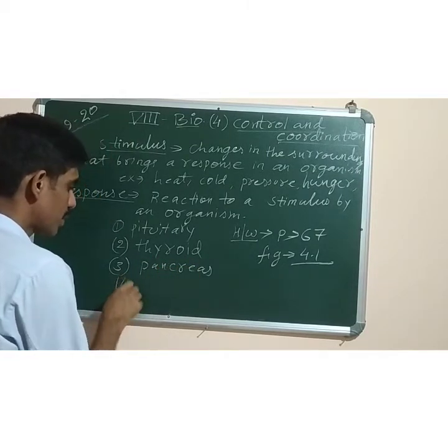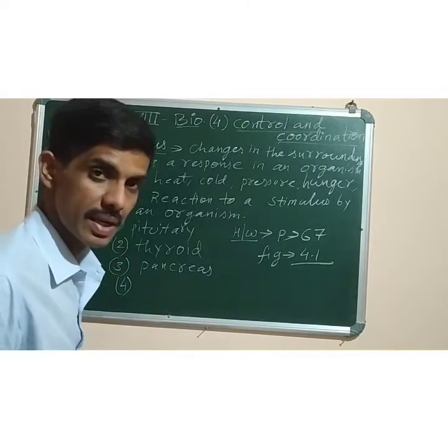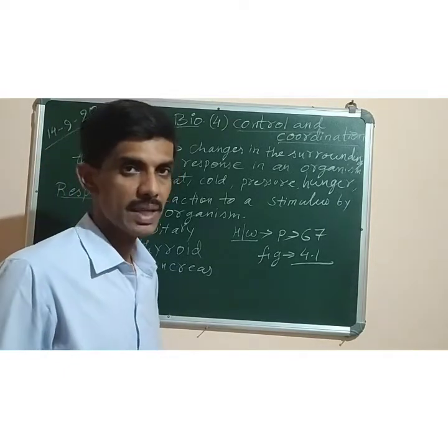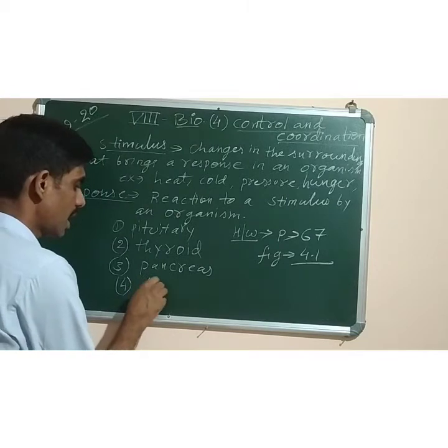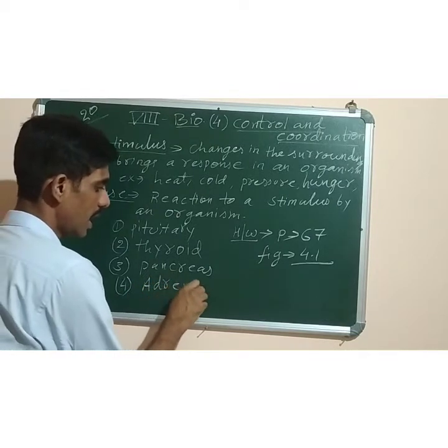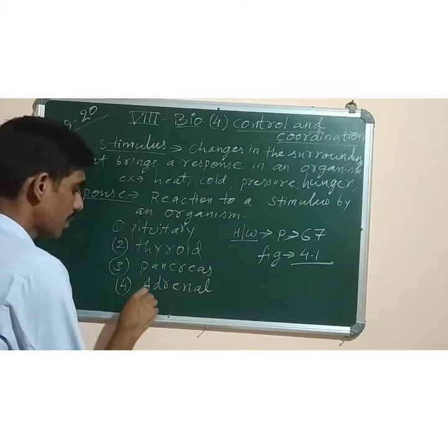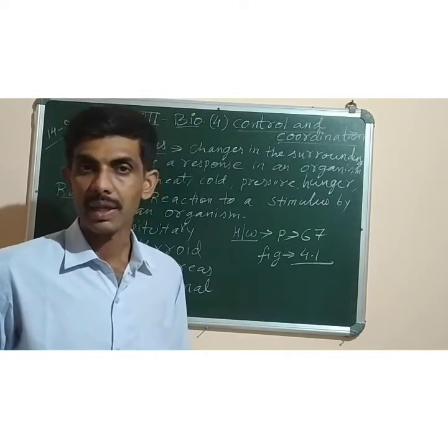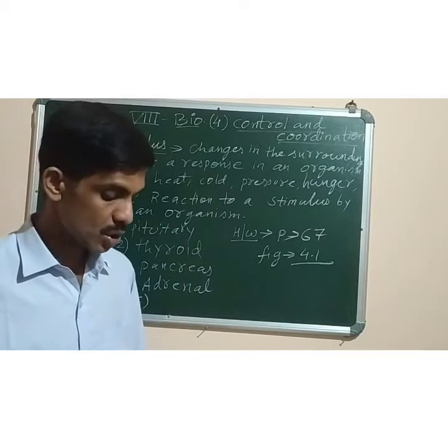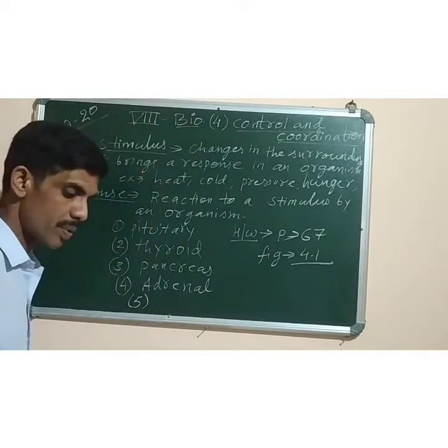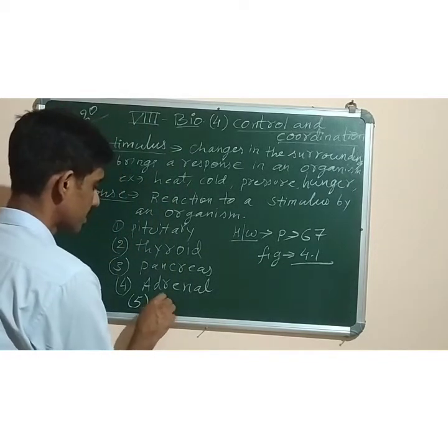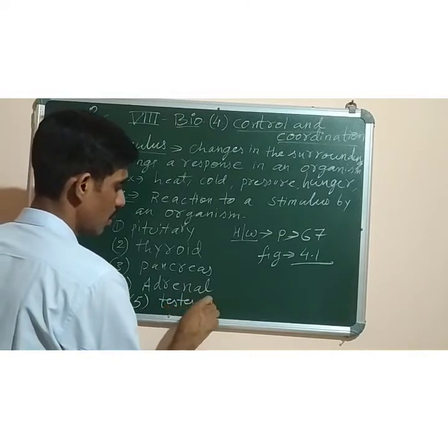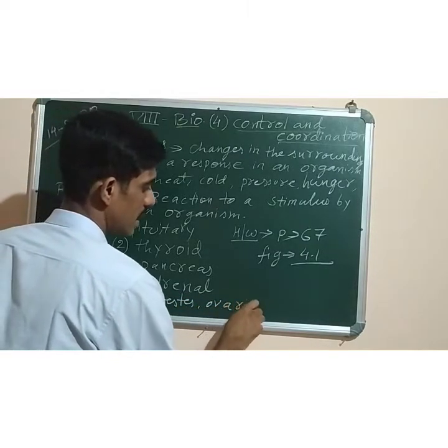The fourth gland is present above the kidneys, and that one is known as the adrenal gland, A-D-R-E-N-A-L. And the fifth ones are the glands which are present in males and females. In the male we have the testes, and in the female it is the ovaries. So testes and ovaries also you can write. So these glands you have to mark.